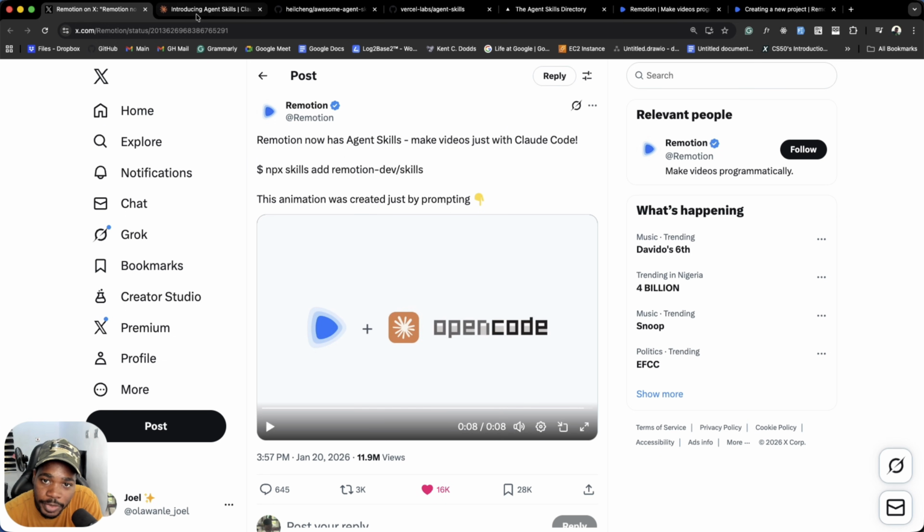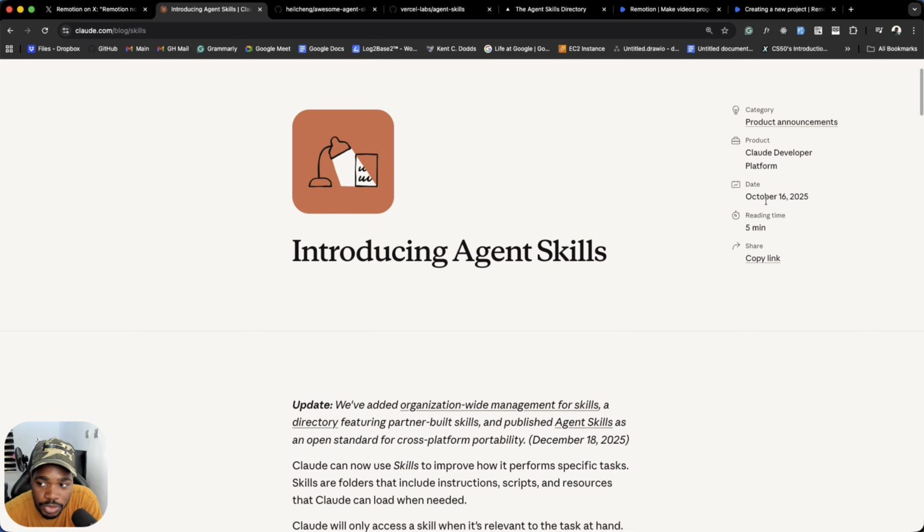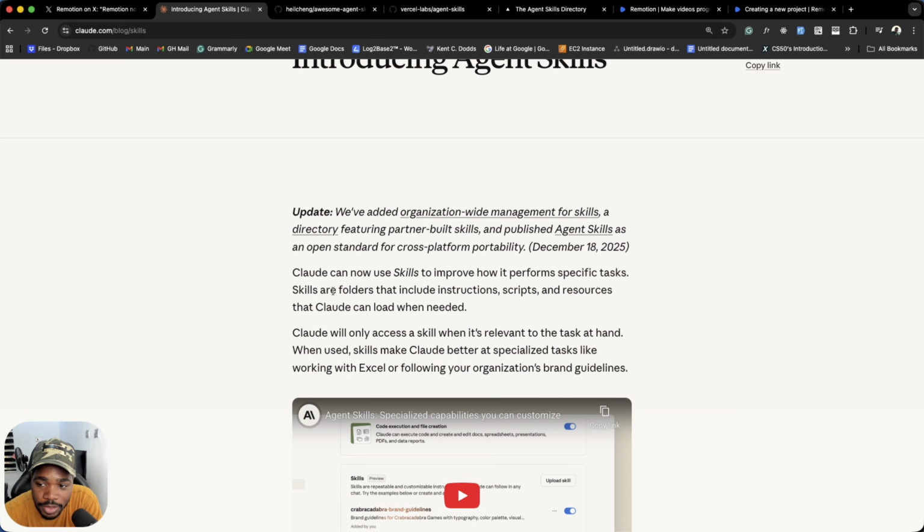In case this is your first time hearing about agent skills, it was introduced sometime in October by the Claude team, and apparently is just a folder that includes instructions, scripts, and resources that Claude can load when needed. Now not only Claude works with agent skills, every other AI assistant like Cursor, Anti-Gravity, VS Code now works with these skills.